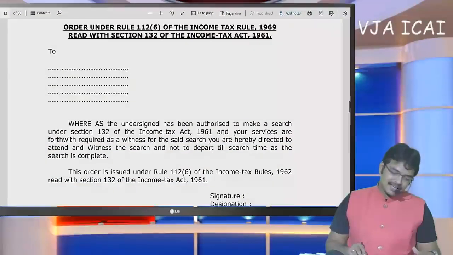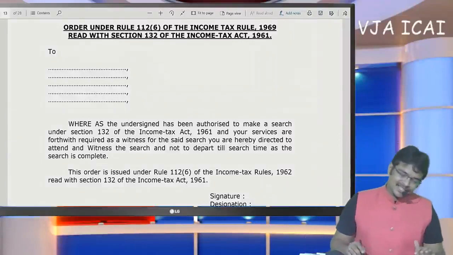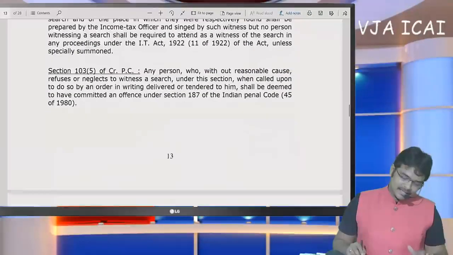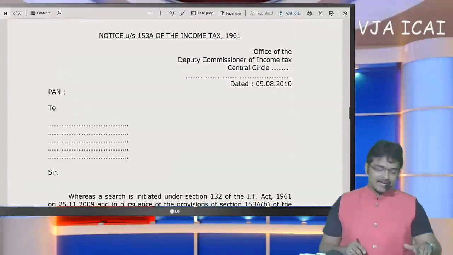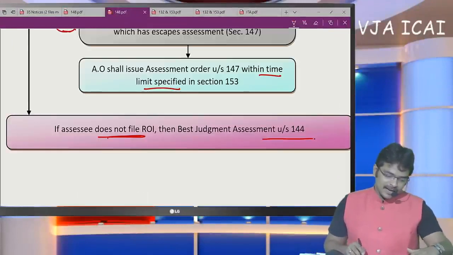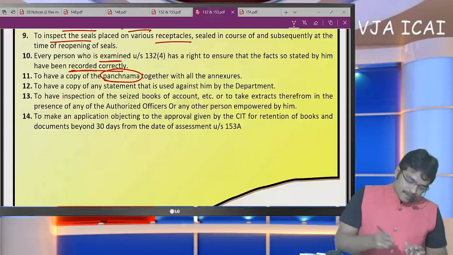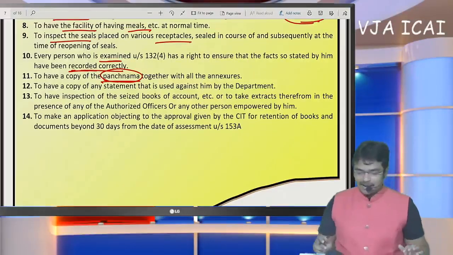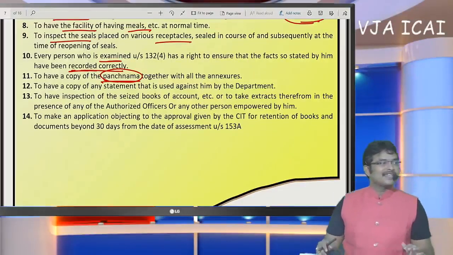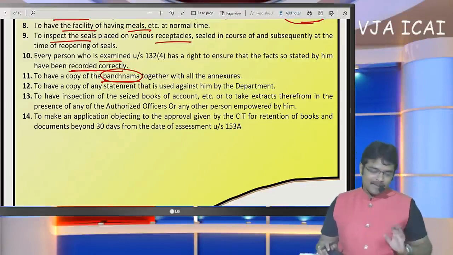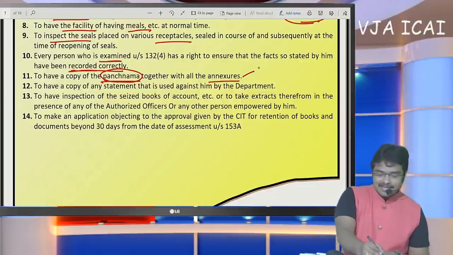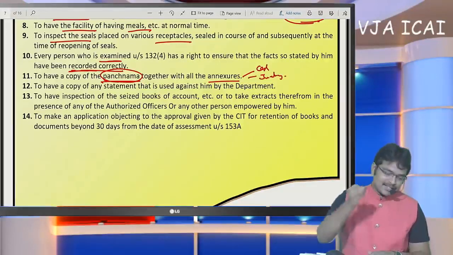And the next thing here is the order of seizure. So like this, Panchnama has to be compulsorily executed. Okay, so in continuation of my discussion here, to have a copy of Panchnama is nothing but to have the list of things that were seized. That Panchnama copy should also be obtained along with annexures. Now we have discussed the annexure regarding cash inventory. They have to be compulsorily executed.